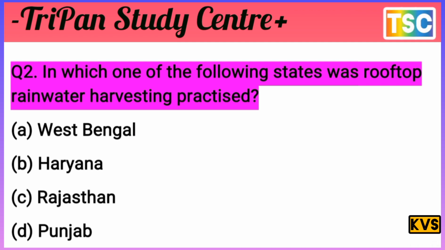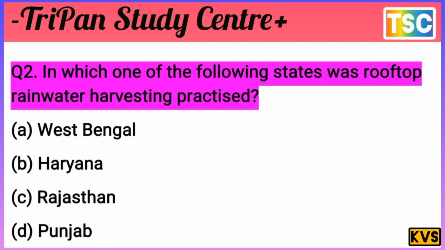I give you a few seconds. Test your knowledge first of all and write the correct answer in your notebook. You must have a thought of your answer. Let's see what the answer to this question is. In which one of the following states was rooftop rainwater harvesting practised? Rooftop rainwater harvesting is done in desert areas, because there is less water there.